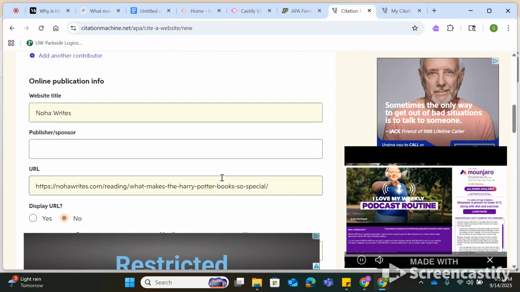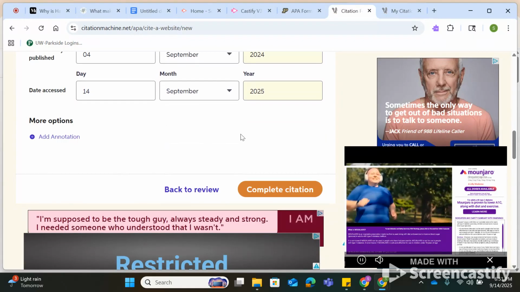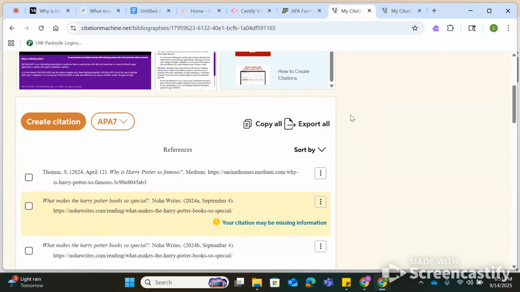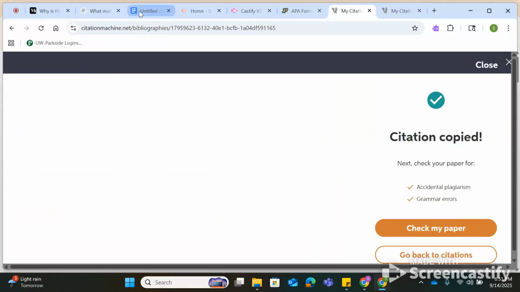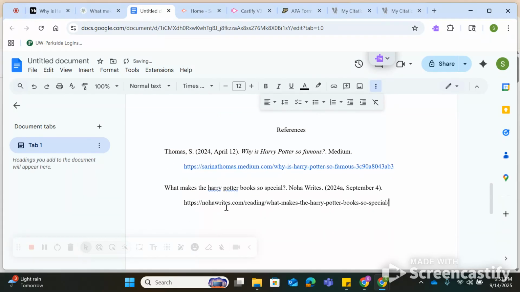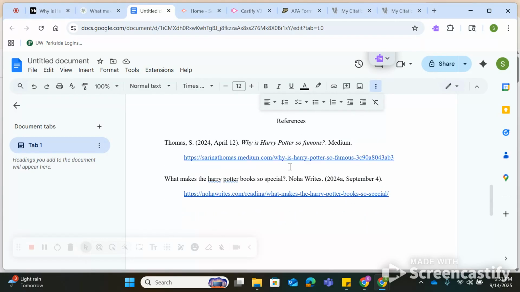So I'm going to keep scrolling through. Is all of this right? Sure is. And then I'm going to hit complete citation, right? And thankfully, I don't have to watch an ad this time. Copy it over, paste it in. Paste without formatting. Do a space to make your link clickable. Perfect. With that, you have a nice reference page.